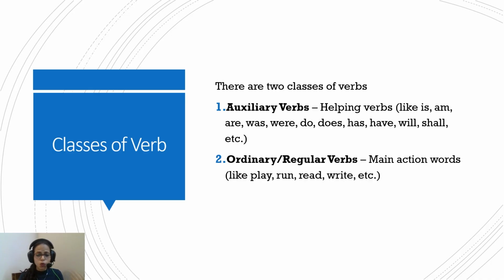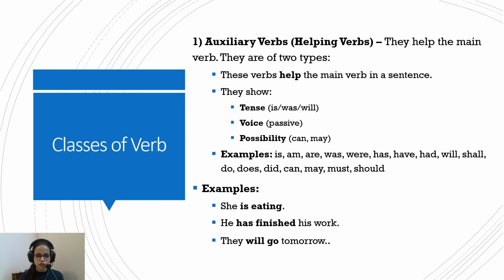And the main verbs are the ones that are doing the action. They are play, run, read, write, etc. So, like I said, auxiliary verbs are helping verbs. For example, they also show the tense, the voice, the possibility that is there in a statement. So the examples of auxiliary verbs, as we've discussed, are am, are, was, were, has, have, had, will, shall, do, does, did, can, may, must, should. These are all auxiliary verbs. They are helping the action verb.